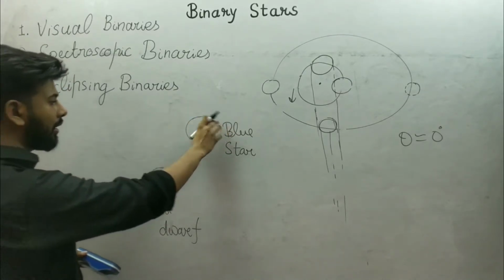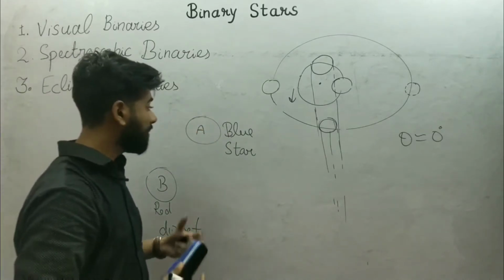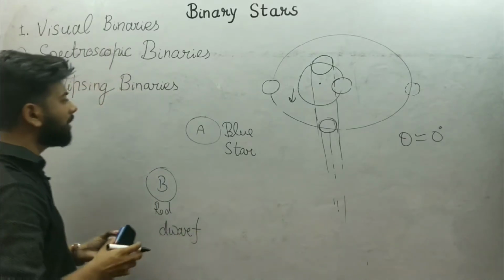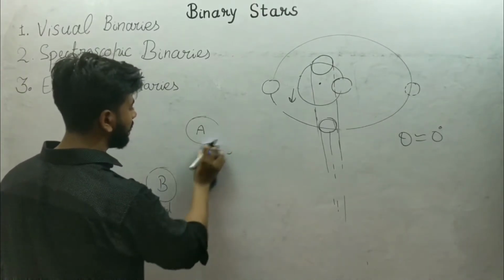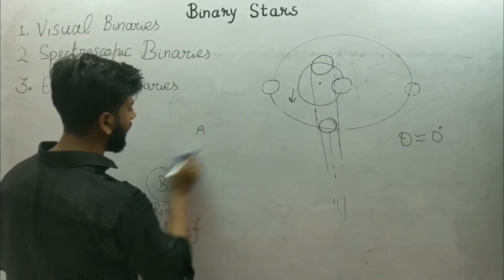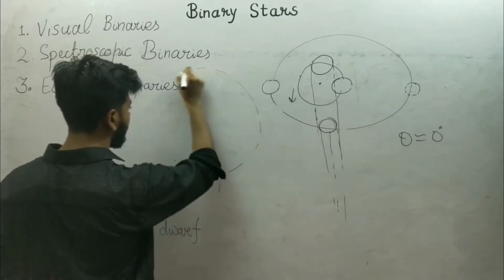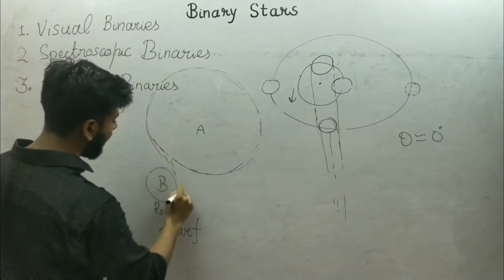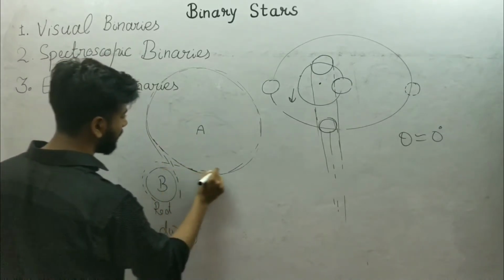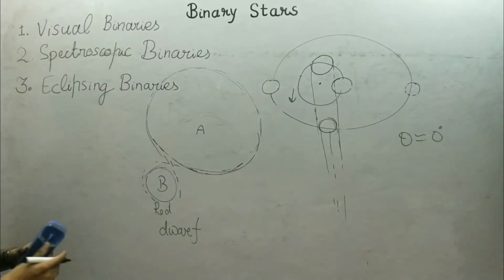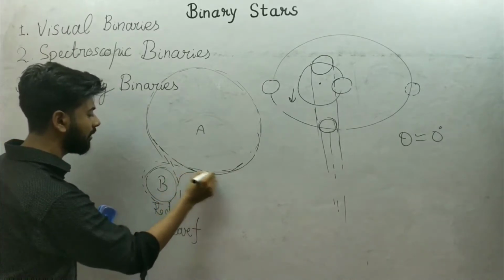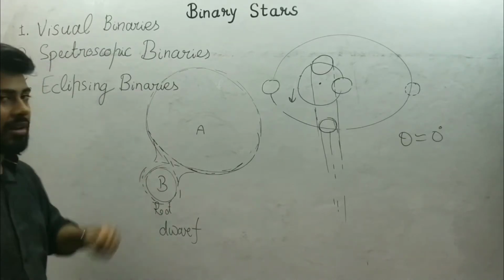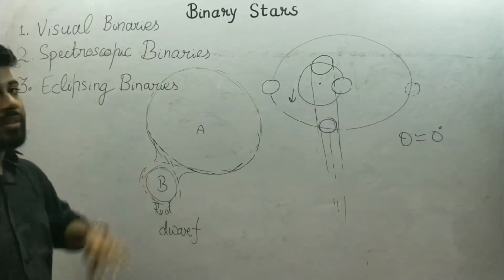But this is a very massive star, so it will use its fuel faster, so it will become a red giant after some time, and it will expand like this, just like it starts coming into the atmosphere of star B, and both stars start sharing their atmosphere, their material. So these stars are called contact binaries.